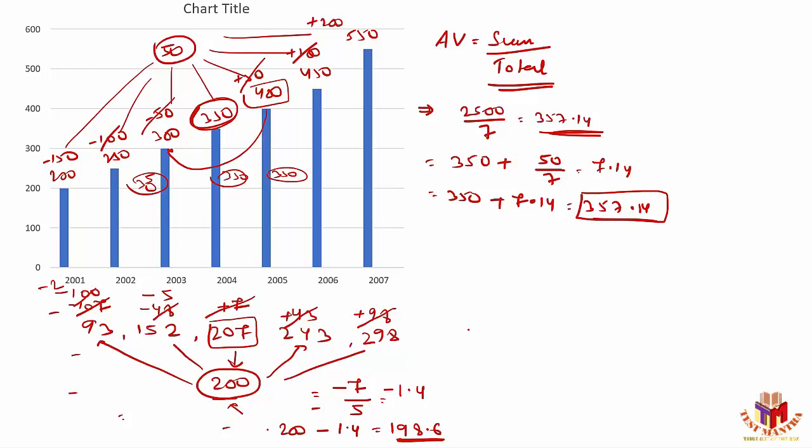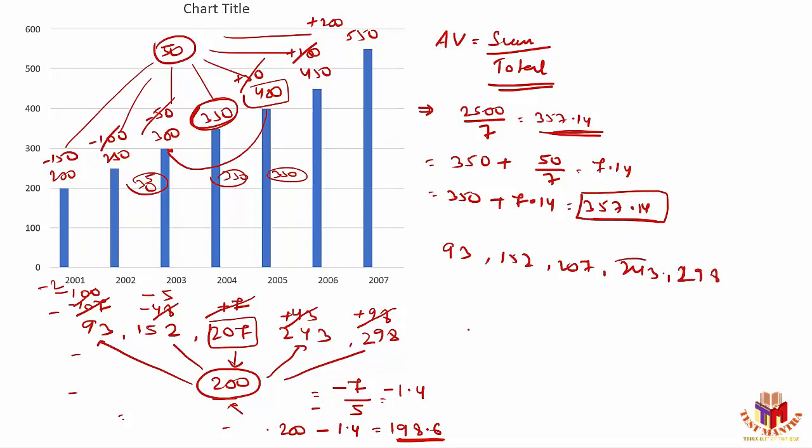Make sure that the number should be a multiple of hundreds or else 50s, so that it is easy for you to work on. And the second thing is it should be somewhere in the middle so that I can cancel out the values there, right? If we take a number from the beginning part, unnecessarily I'll have to add all the values. I cannot cancel out the values, or else if I take the value at the end, unnecessarily I'll have to eliminate the values there. The same numbers, suppose I take this one, 93, 152, 207, 243, 298.